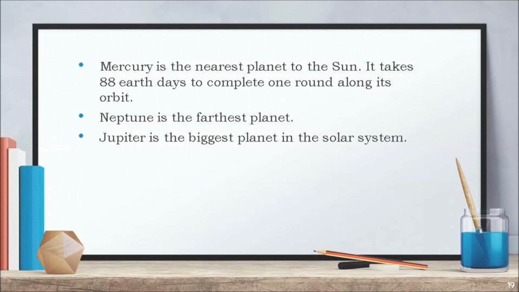Mercury is the nearest planet to the Sun. It takes 88 Earth days to complete one round along its orbit. Neptune is the farthest planet and Jupiter is the biggest planet in the solar system.